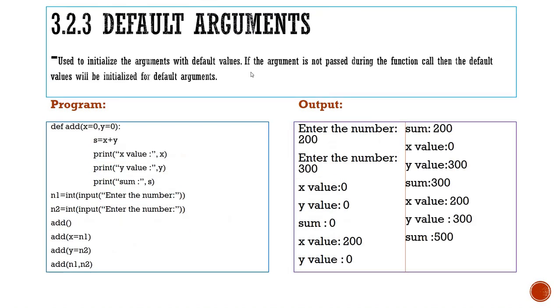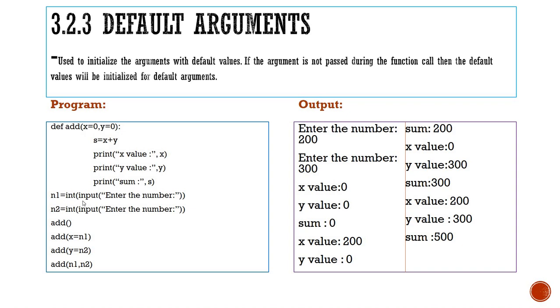Next is default arguments. They are used to initialize the arguments with default values. If the argument is not passed during the function call, then the default values will be used. So this is an example program, and this is the output screen. Definition: add x equal to 0, y equal to 0. So initially x is assigned 0 and y is assigned 0. s equal to x plus y. After that it prints the value of x, the value of y, and afterwards the summation value s.